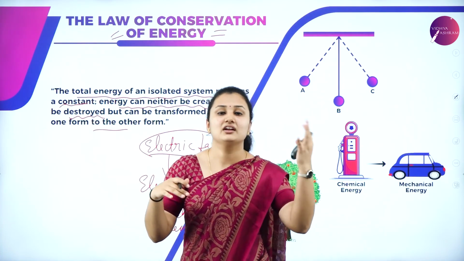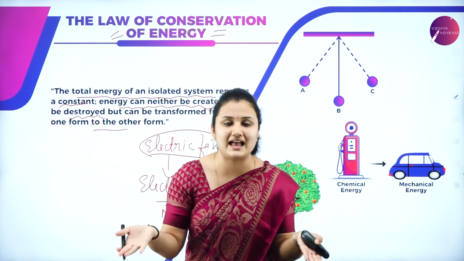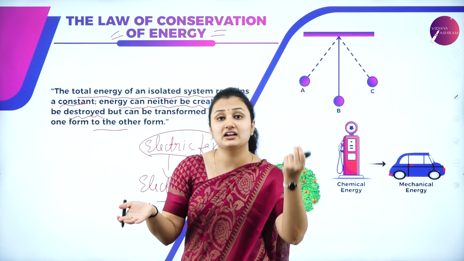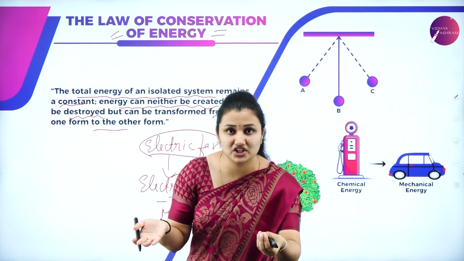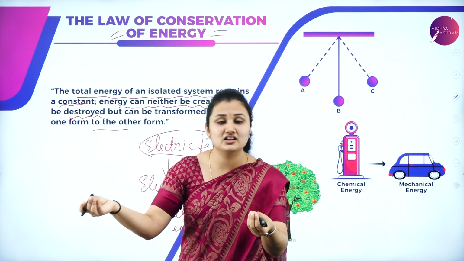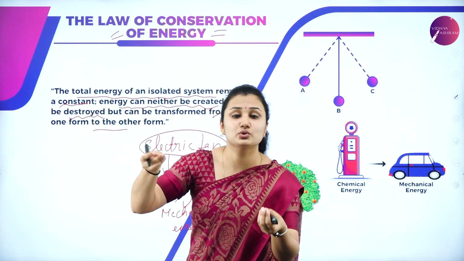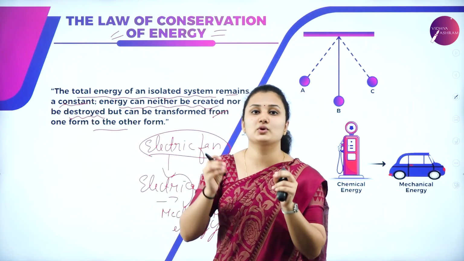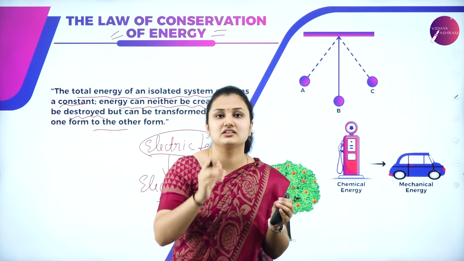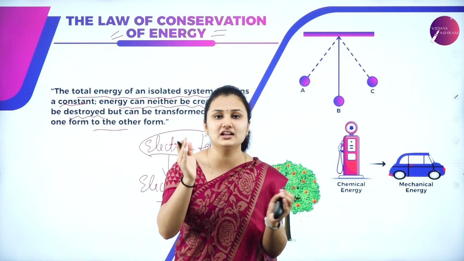There are two types, gravitational potential energy and elastic potential energy. Gravitational potential energy is the potential energy due to its position. Elastic potential energy is the potential energy due to its change in shape. Next, we derived the expression for potential energy in a spring. It is U is equal to half kx square.